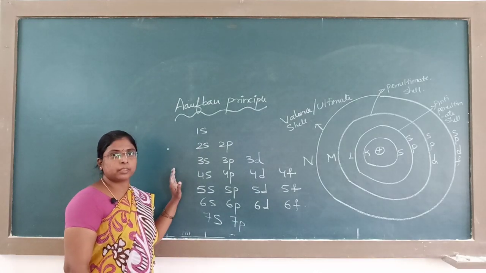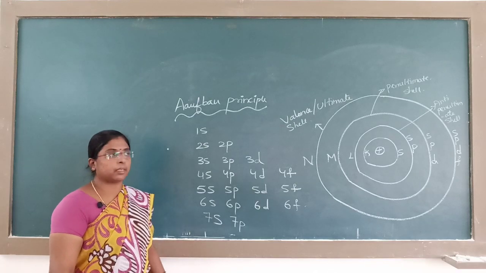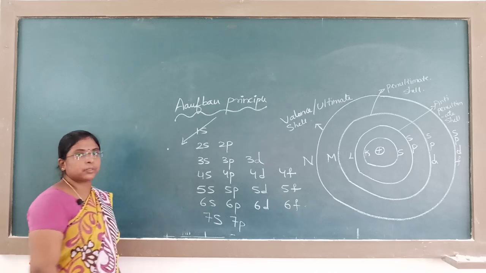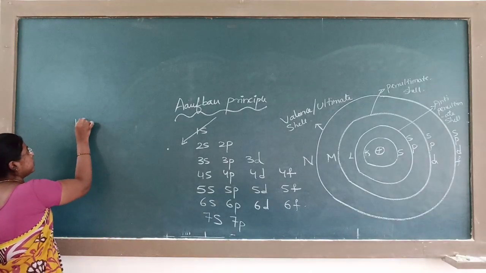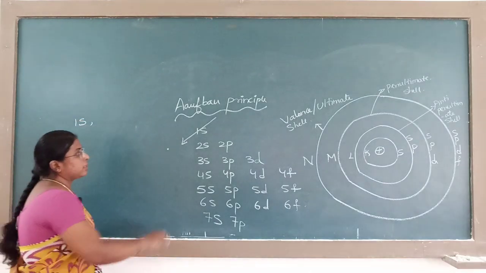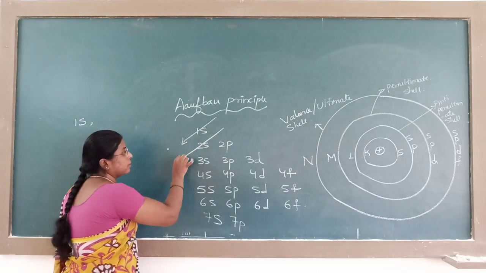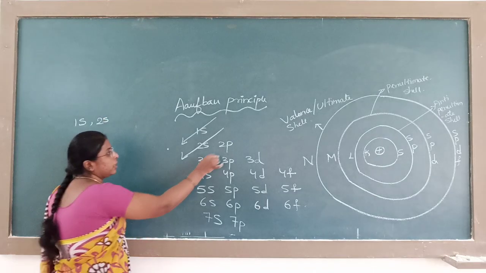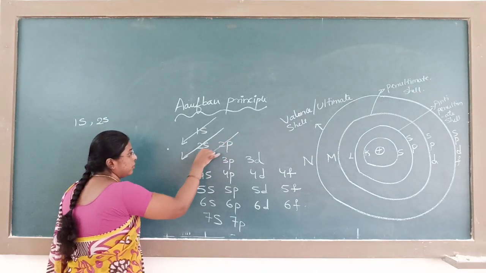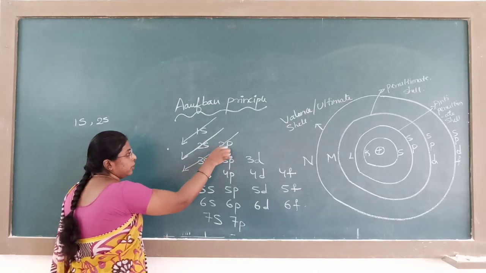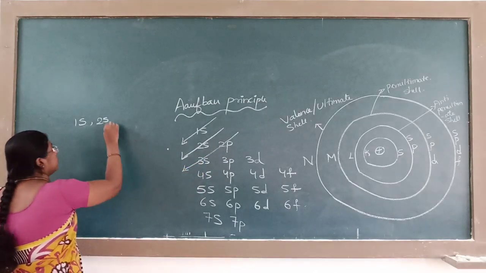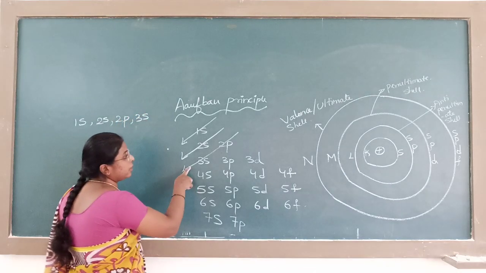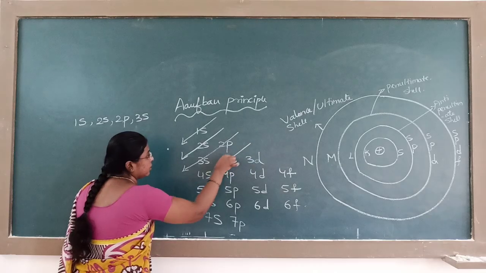How to remember this electronic configuration? I will tell you an easy method. First is 1s, second is 2s. Third, you have to come from top to bottom: 2p, 3s. After that it is 3p, 4s.